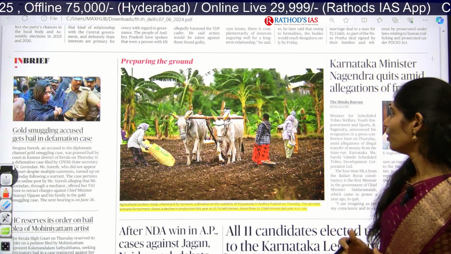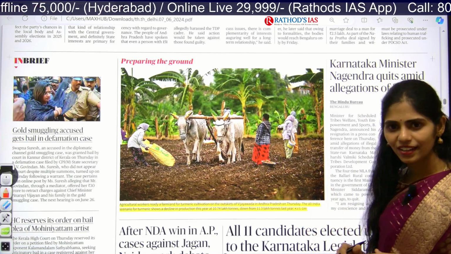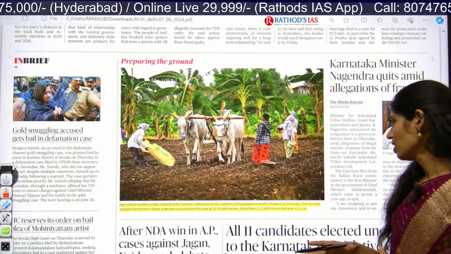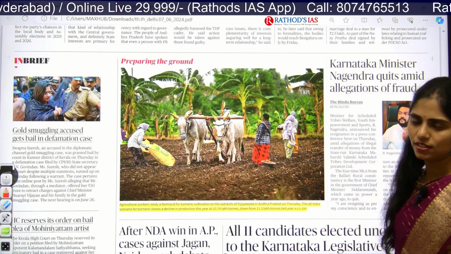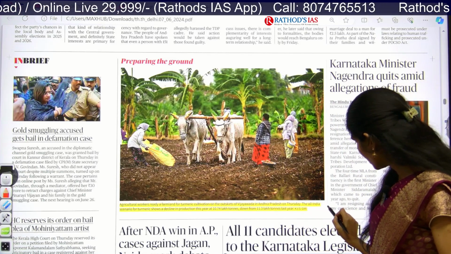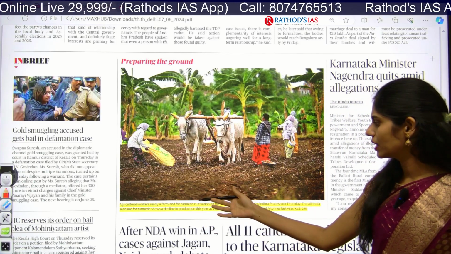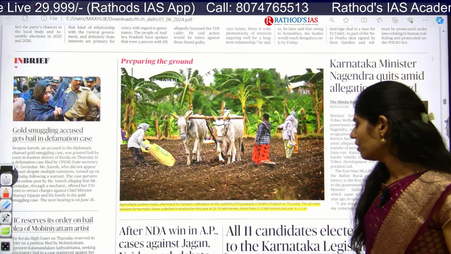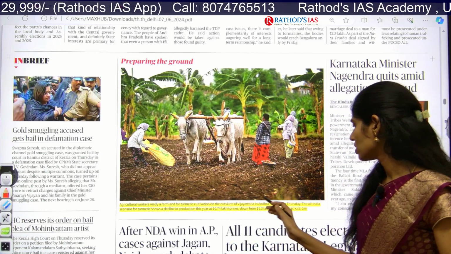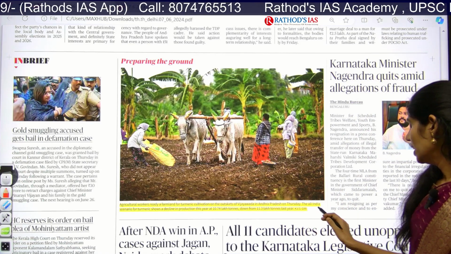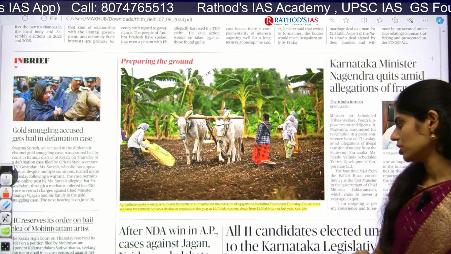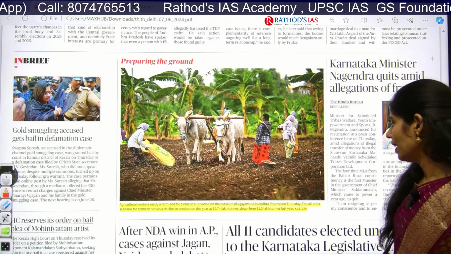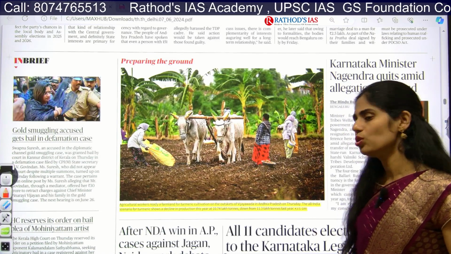Yeah, plough. Okay. They are making land ready for doing agriculture. So, actually this image is talking about turmeric cultivation. If you see this, it says that agriculture workers ready a farmland for turmeric cultivation on the outskirts of Vijayawada in AP. The all India scenario for turmeric shows a decline in the production this year from 11.3 lakh tons to 10.74